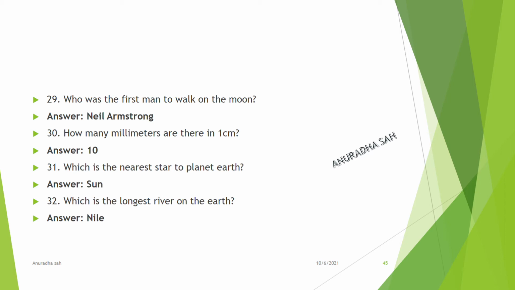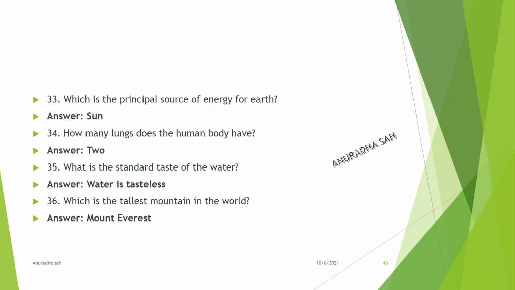Which is the longest river on the earth? Nile. Which is the principal source of energy for Earth? Sun. How many lungs does the human body have? 2. What is the standard taste of water? Water is tasteless.